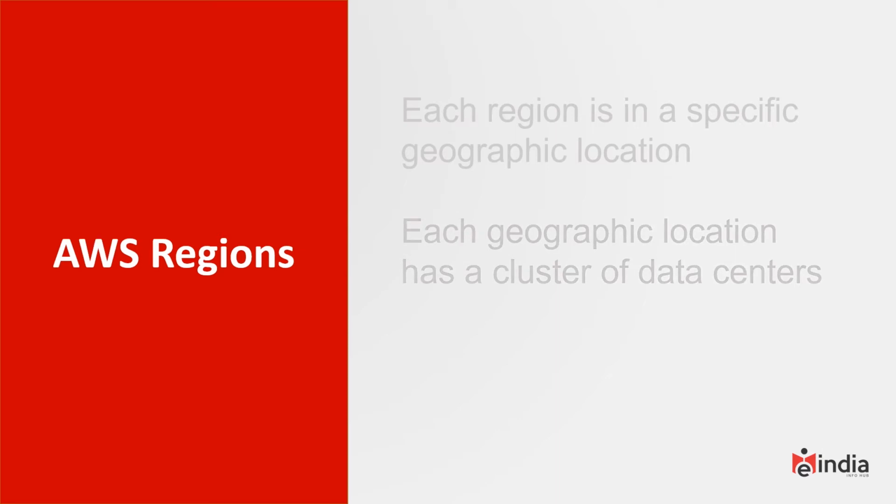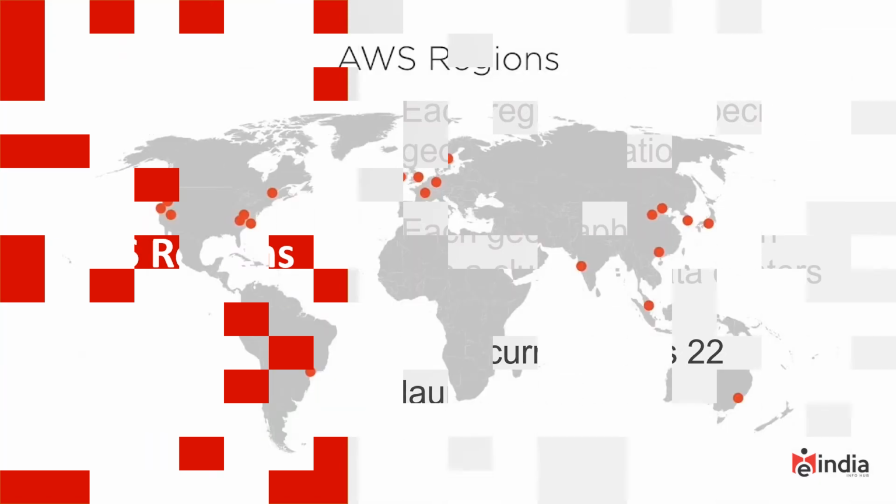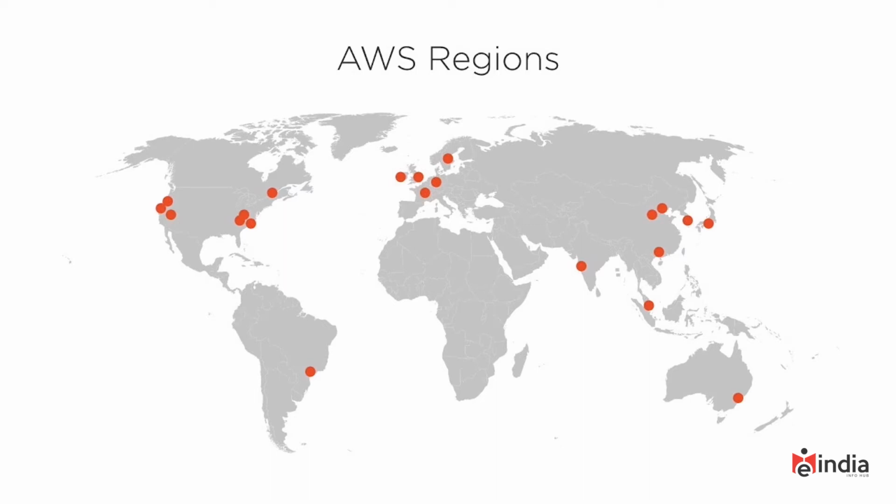Now AWS has currently launched 22 different regions. Some of these are public, and some of these are not available to the public. But currently there are 22 regions globally. There have also been 5 additional regions that have been announced, meaning AWS will launch those in the near future. As we look at a global map, you can see that the spread of AWS regions is pretty great. We have, for example, some in the United States and Canada, some in South America, some in Europe, several in Southeast Asia. There are a lot of different areas where AWS regions exist, and there are a few here that probably aren't even included that are getting ready to be added by AWS.